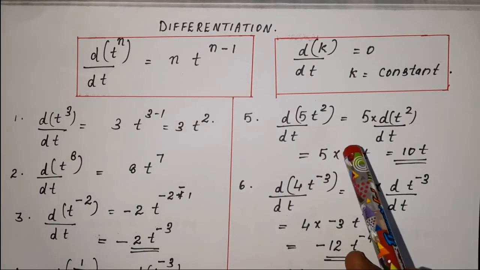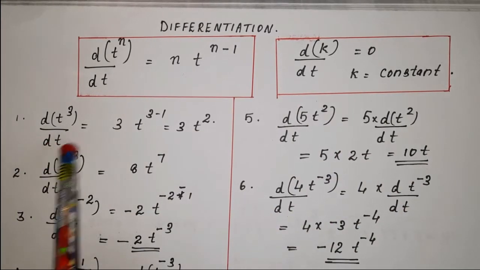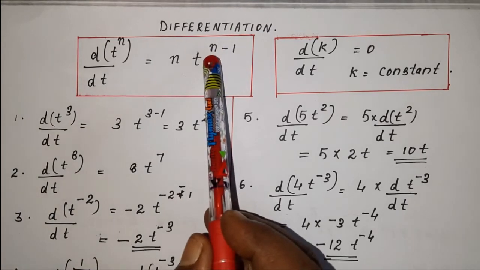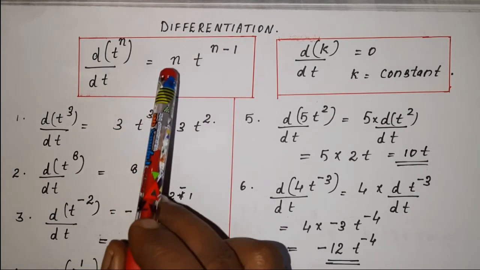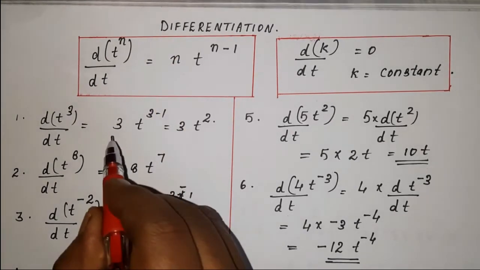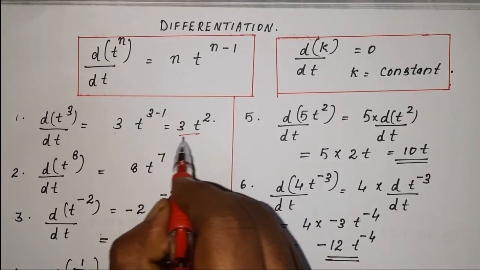Now we will discuss some simple questions. First one, d by dt of t cube. Just apply this result. In the place of n we have 3. So we have 3 t raised to 3 minus 1, which is 3t square.